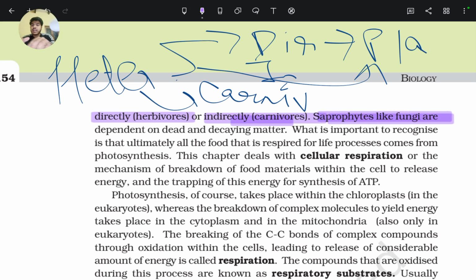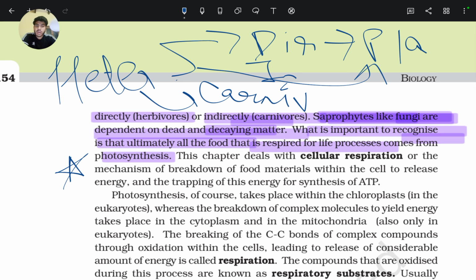Saprophytes, like fungi, are those organisms which survive on dead and decaying matter. What is important to recognize is that ultimately all the food that is required for life processes comes from photosynthesis. So ultimately, the basis for energy is photosynthesis. All the food, all the energy required for life processes comes from photosynthesis.